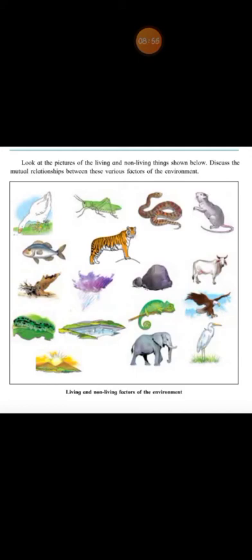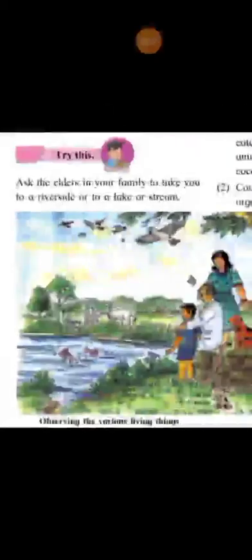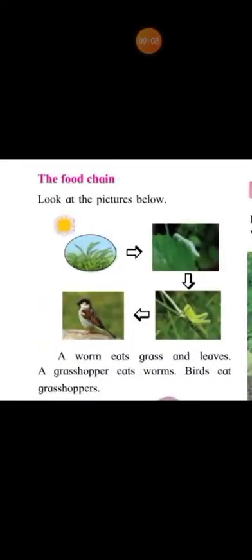Fine. Now turn the page, page number 20. Yes children, what are you seeing there? You are seeing a food chain. Okay, a food chain is also a part of our system. Fine. Now look at the picture below.